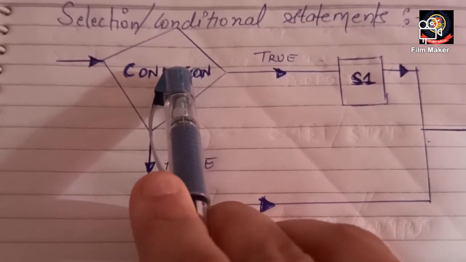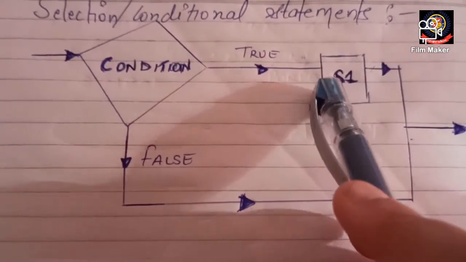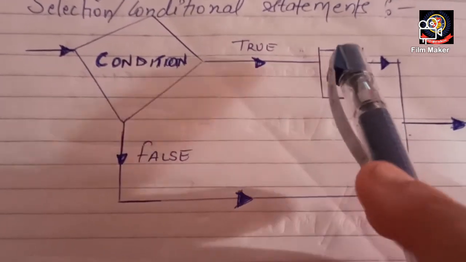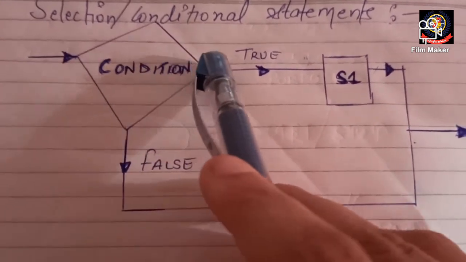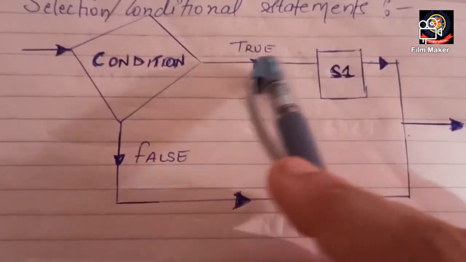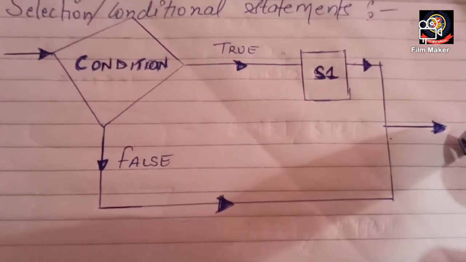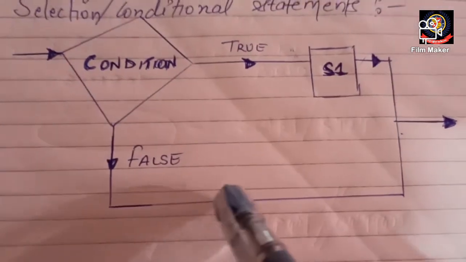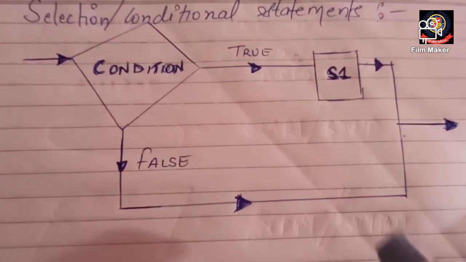If the condition is true, it goes this way and executes statement 1. But if the condition is false, it goes this side and executes whatever is in the false part, the else part. So this is how it flows.